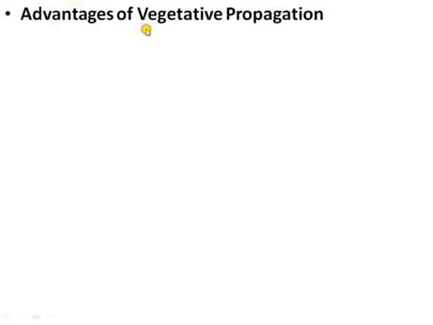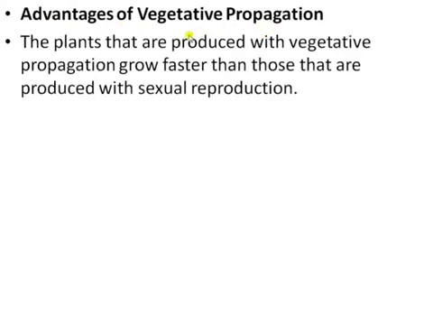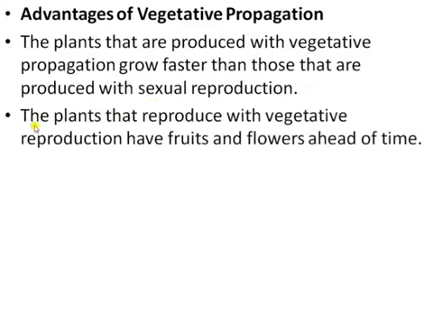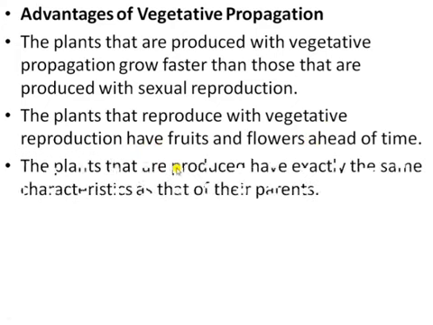Next are the advantages of vegetative propagation. The first advantage is that plants produced with vegetative propagation grow faster than those produced with sexual reproduction. Second, the plants that reproduce with vegetative reproduction have fruit and flowers ahead of time. Third, the plants produced have exactly the same characteristics as their parents.